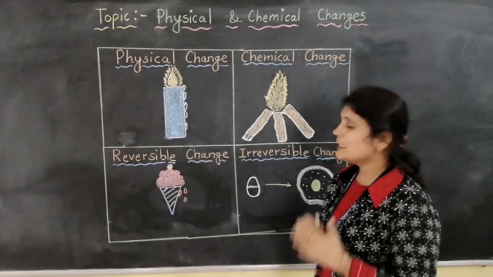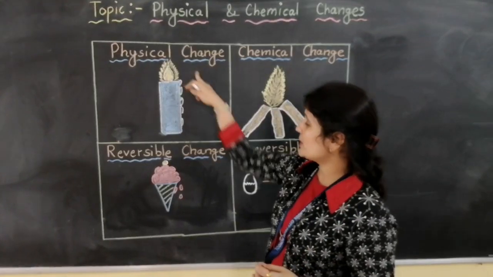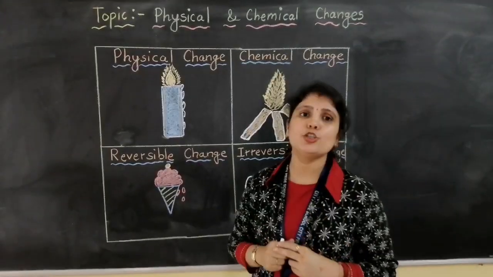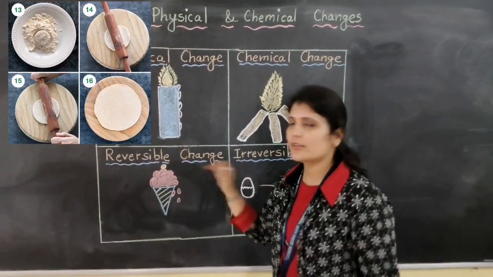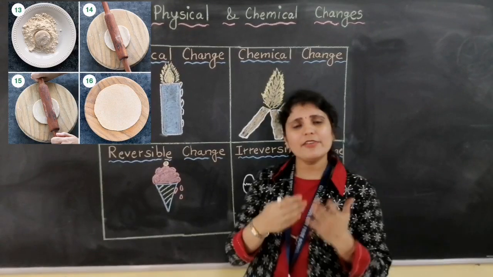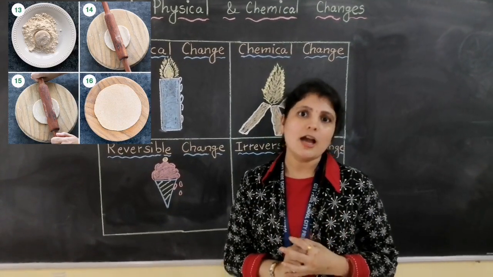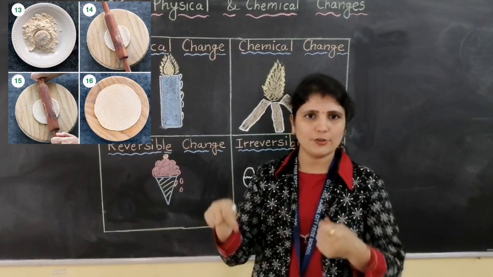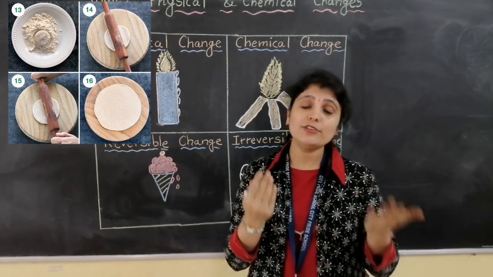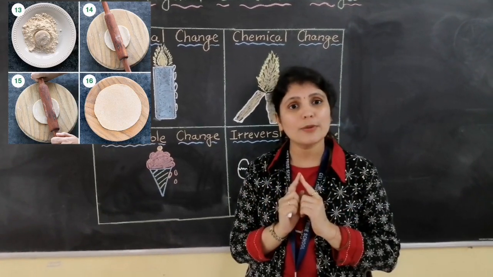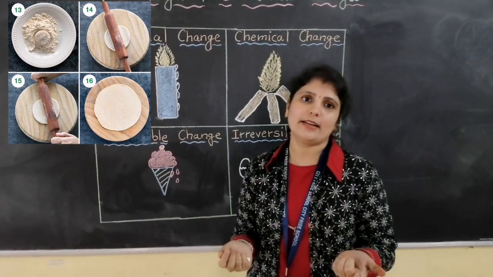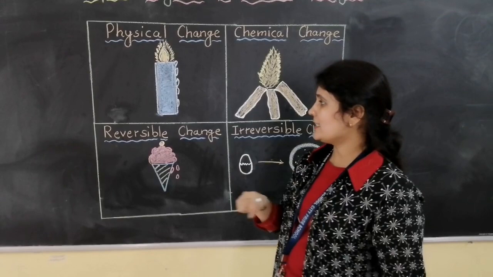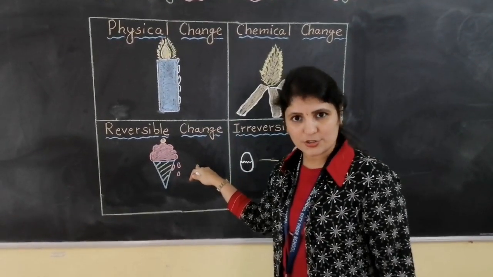So now let us see the examples where two changes can be seen together. The first example will be physical reversible change. Generally when we learn to make chapatis, we take the dough, roll it and try to make the chapati. But we cannot make an exactly round chapati the first time. So again and again we can roll and try again. So that is physical reversible change.